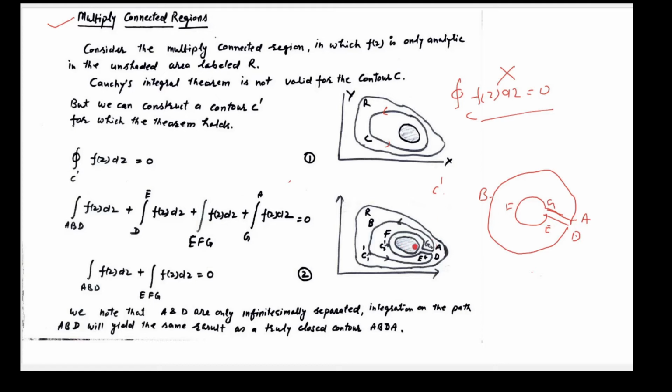Now we have this new contour. This contour is C dash.